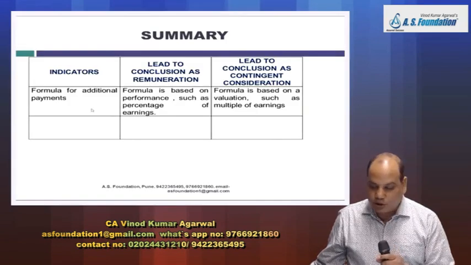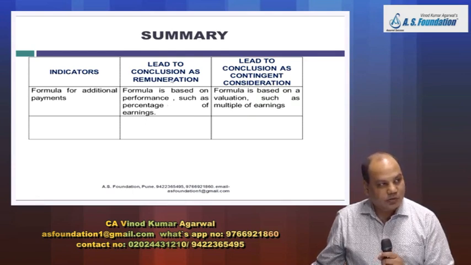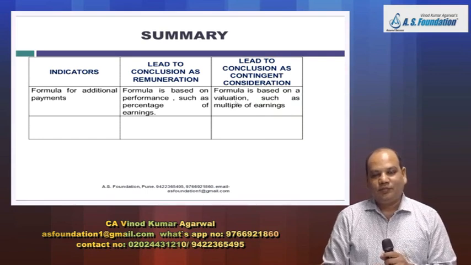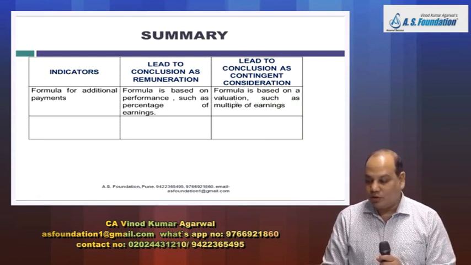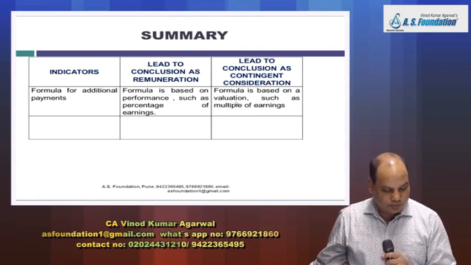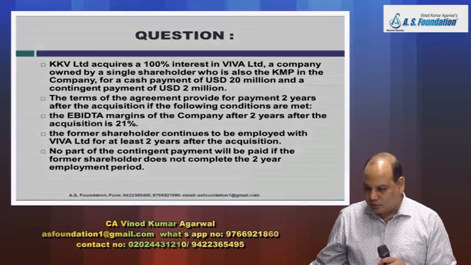One more, formula for additional payment. If formula is linked to performance indicator like earning, then it is remuneration. But if the formula for additional payment is linked to valuation of the entity, like multiplier of earning, then it is more likely to be a contingent consideration. This question we have covered.